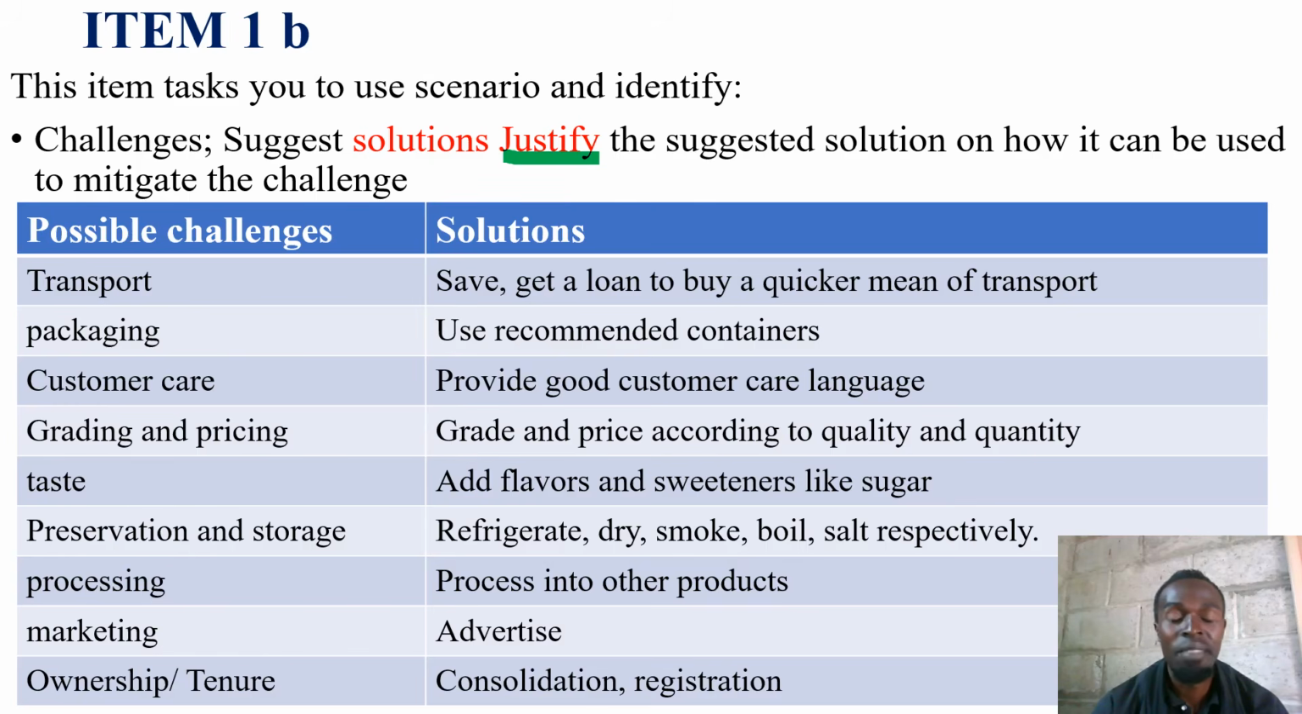Then marketing, let's quickly advertise. Why are we advertising? Give a justification. How about ownership, probably of land or company or business? We are saying, consolidate this land first and then register members. This is item 1B. It is basically talking about how you can identify challenges in the test item and give solutions with their justifications. I think let's proceed.